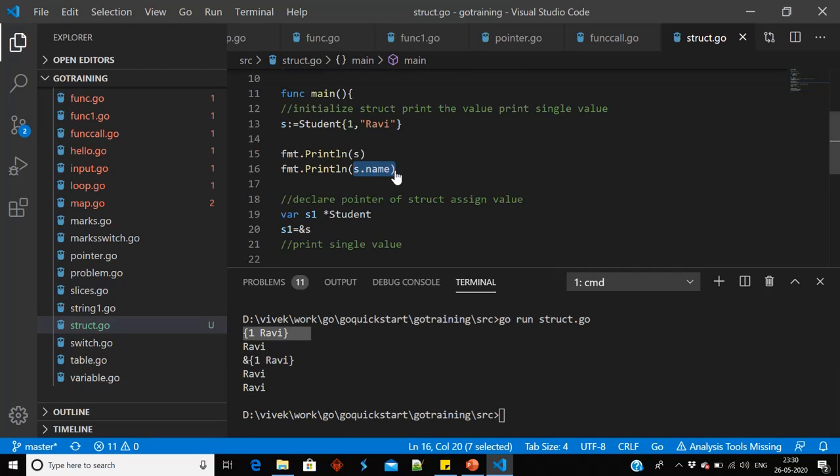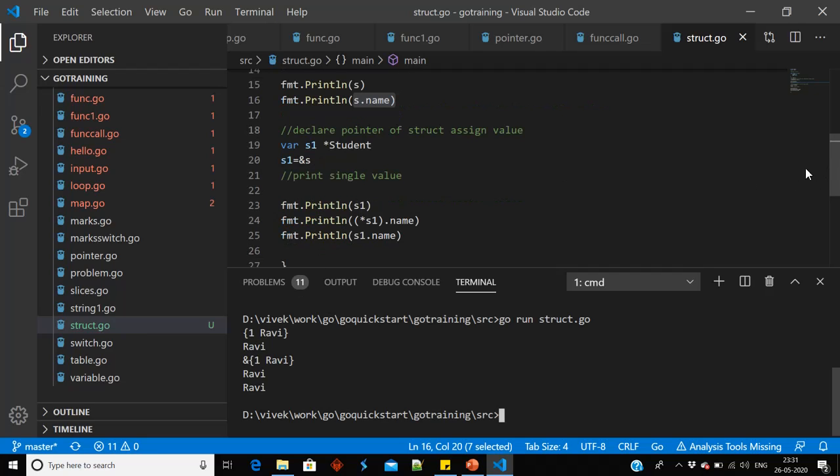For accessing name, I have used s.name. It has printed Ravi. Now I have printed s1, which gives the address of s, so it has printed ampersand and 1 Ravi. I have printed the name using the dereferencing operator, so it has printed Ravi. And Go provides a facility that if I don't want to use the dereferencing operator, the pointer operator, I can also print without it. So s1.name is printing Ravi.